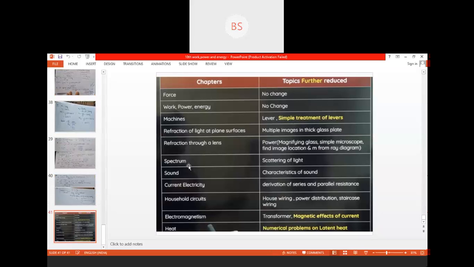Ma'am, now it is visible. Yeah, I know that, but I have two different folders. See now. Reduced syllabus chart is visible, but what you are going to show, it is not visible.